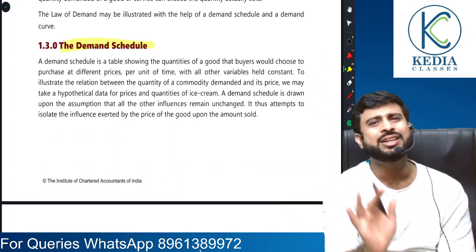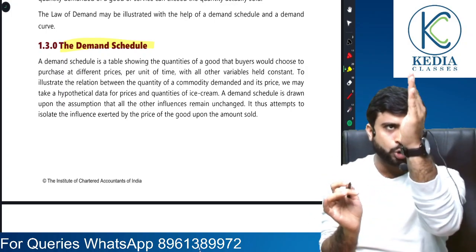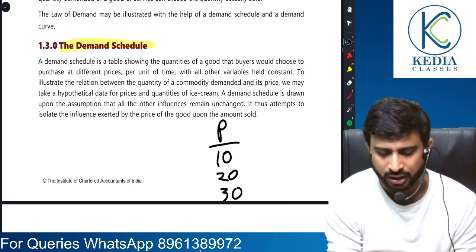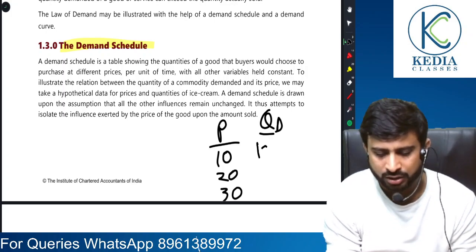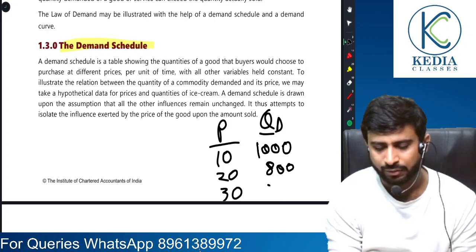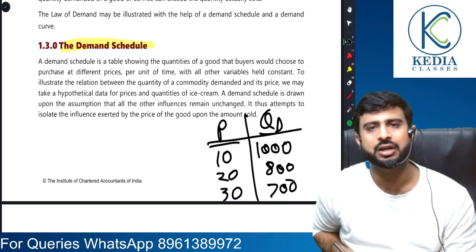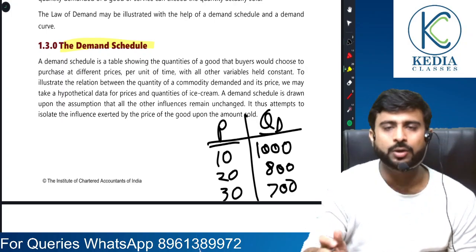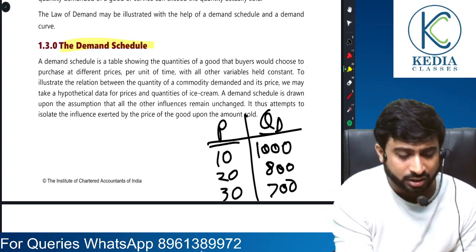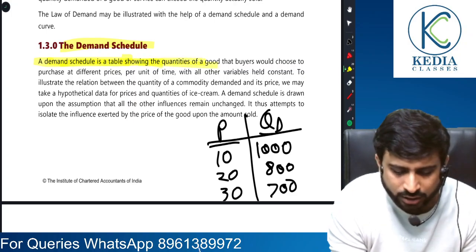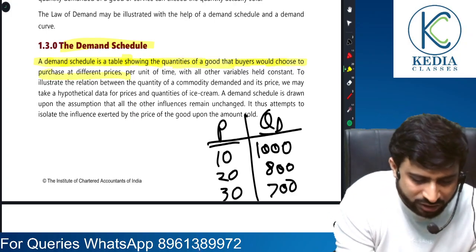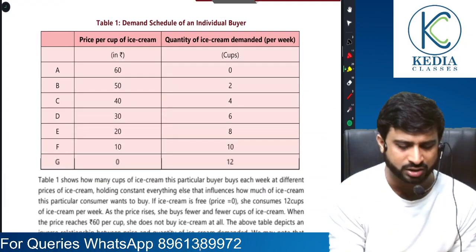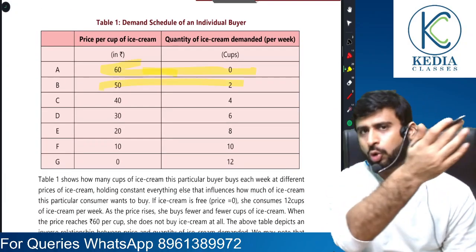What is a demand schedule? It's nothing, it's a table. Suppose when price is 10, 20, 30, the quantity demanded would be 1000 units, 800 units, 700 units. Such a tabular representation is called a demand schedule. It's nothing tough. A demand schedule is a table showing the quantity of a good that buyers would choose to purchase at different prices with all variables held constant, that is, other factors remaining constant. Just an example that I already showed you above.